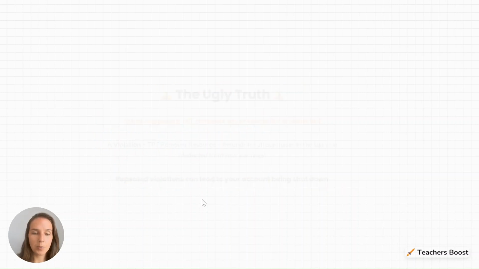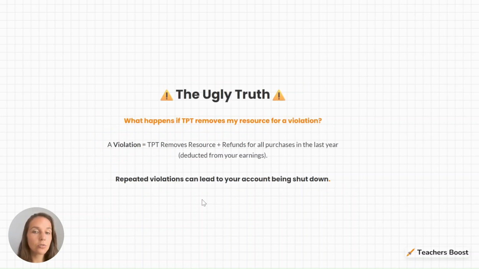Okie dokes. The last part that we will speak about today is the truth about violating copyright. So, what happens if TPT removes a resource for a violation? This is quite interesting because I've seen a lot of posts on Reddit recently of people complaining that their resource has been removed by TPT. And the comments that I see under these posts are often saying, your product must have been AI generated or something similar. But the truth is that if you violate a copyright rule, your resource can be removed by TPT.